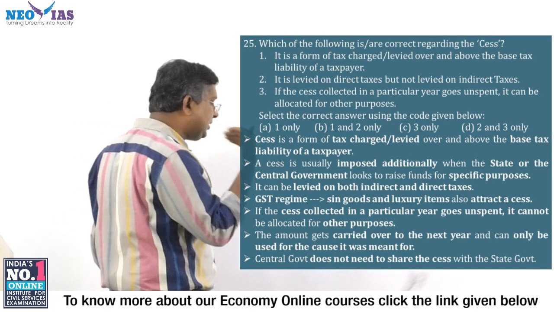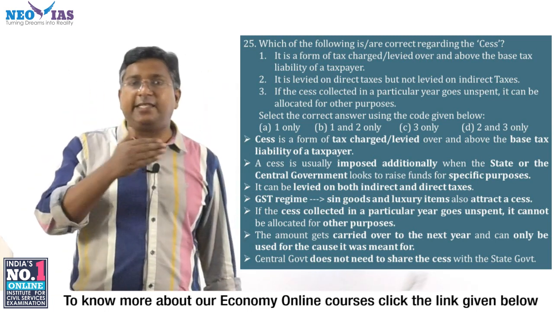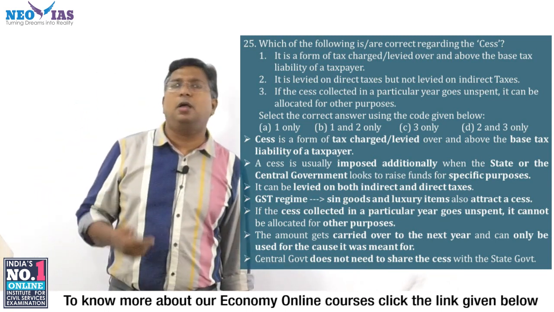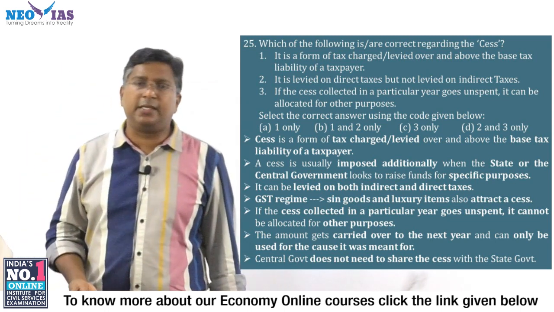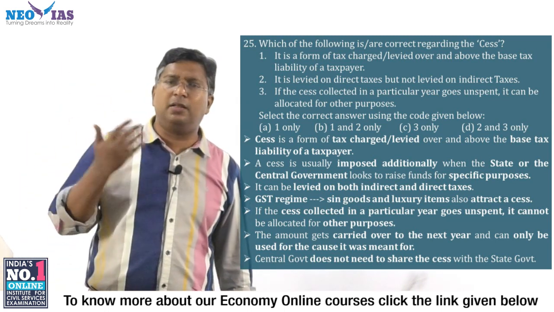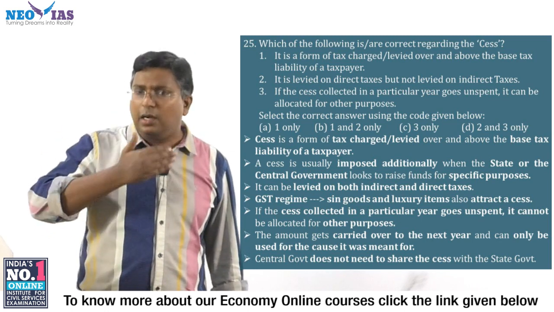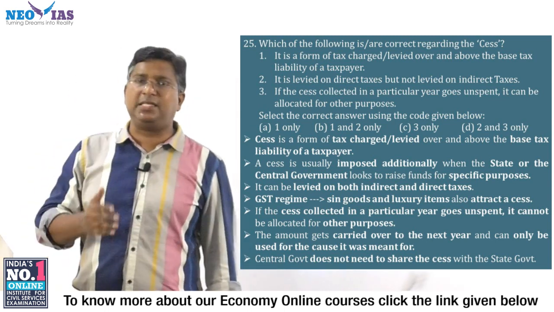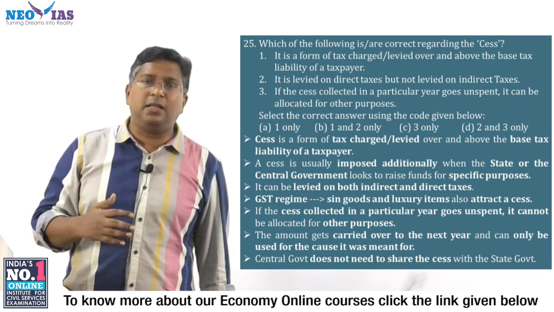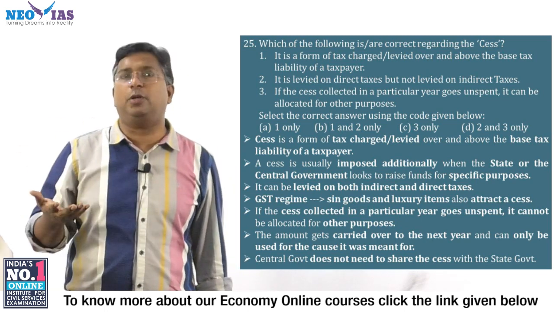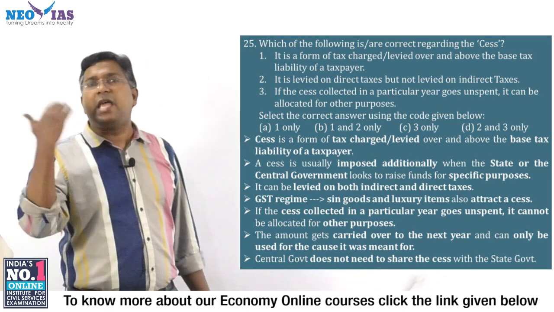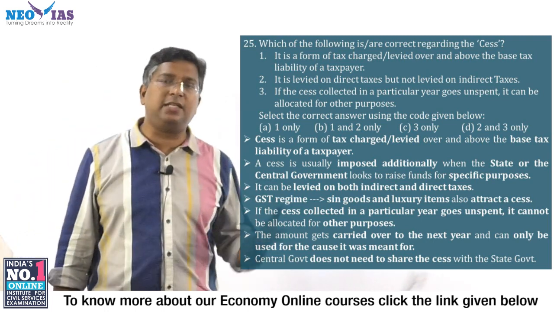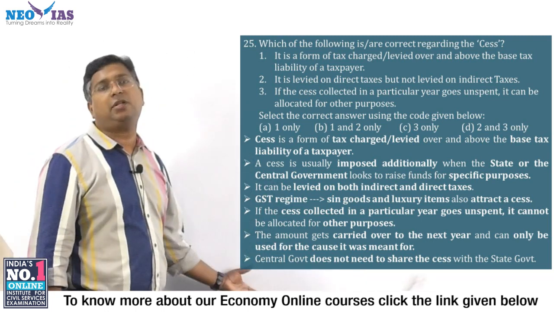And the most important point about the cess is that we know there is a divisible pool. All the major central taxes like personal income tax, corporate income tax, union excise duty, customs duty, everything is shared under the common divisible pool between the center and the states, transferred to the states under the 14th Finance Commission recommendation. But the cess collected by the center need not be transferred to the state government, okay. The entire cess collected by the central government can be used fully by the center alone, okay. So the central government does not need to share the cess it collects with the state government. This is a very, very important feature about cess.